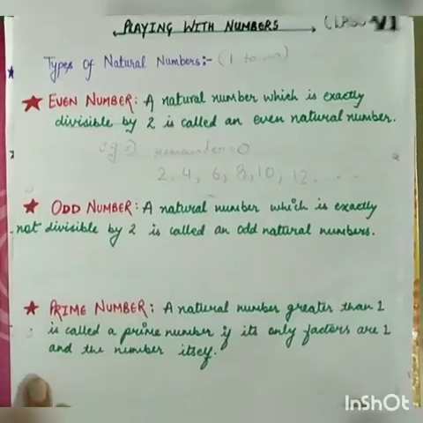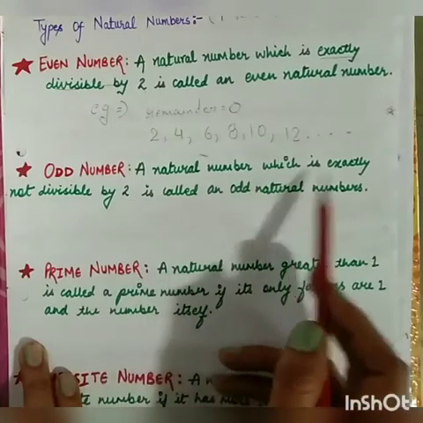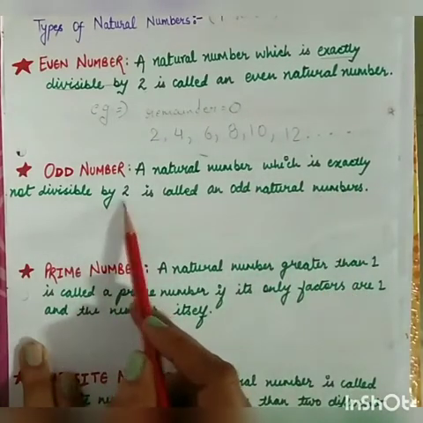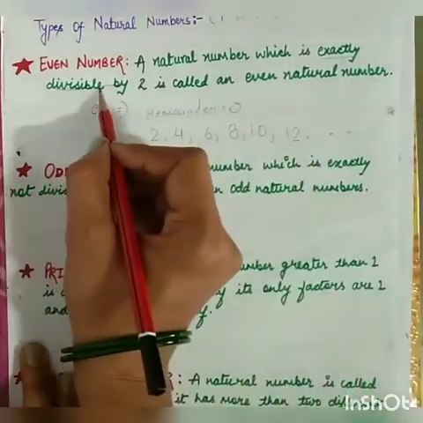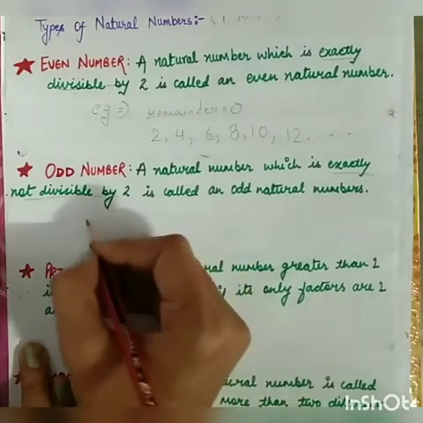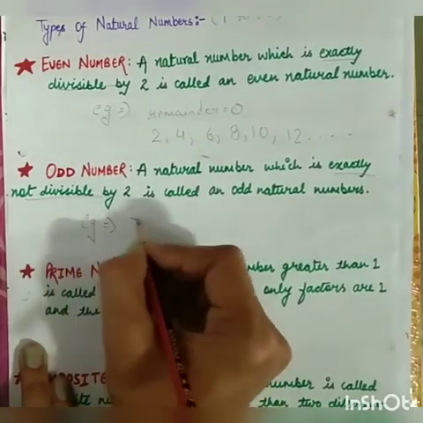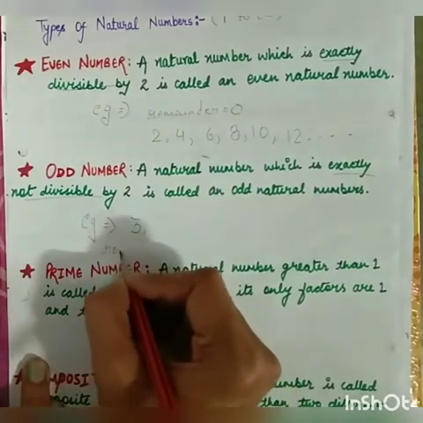Your second is odd numbers. A natural number which is not exactly divisible by 2 is called an odd natural number. So here they are exactly divisible, and here they are not exactly divisible. For example, take 3. When you divide 3 by 2, what remainder is coming?